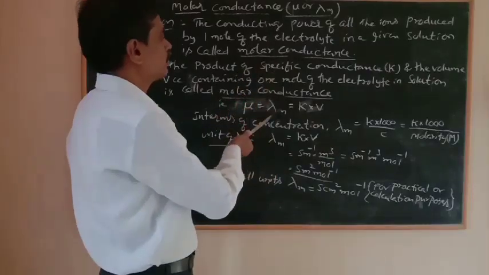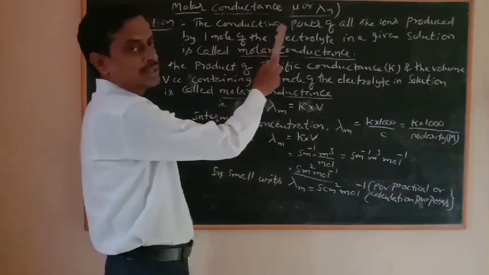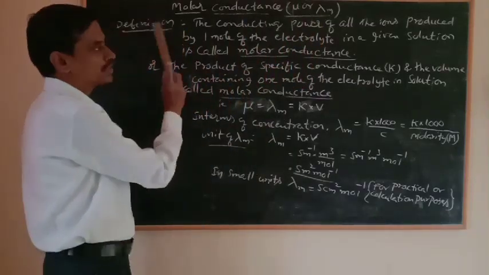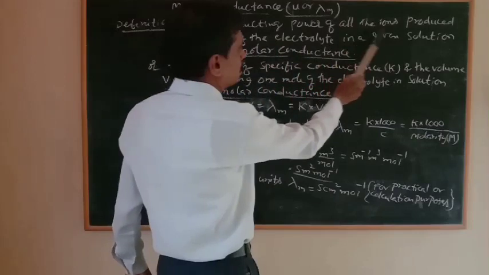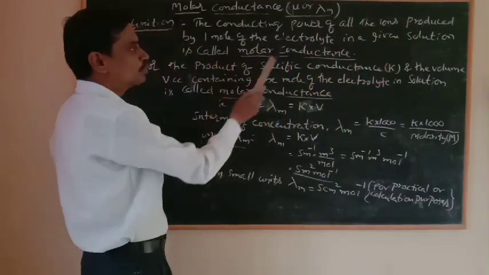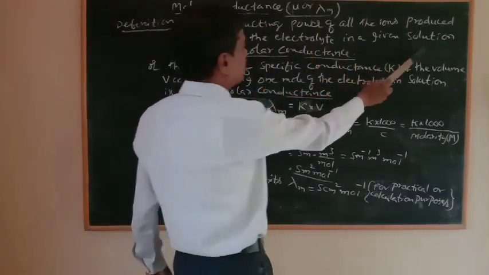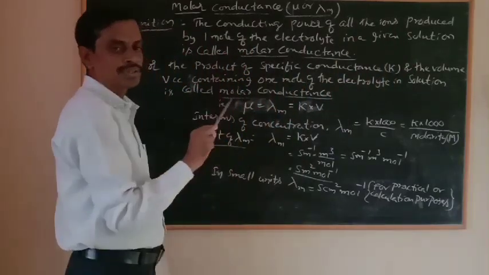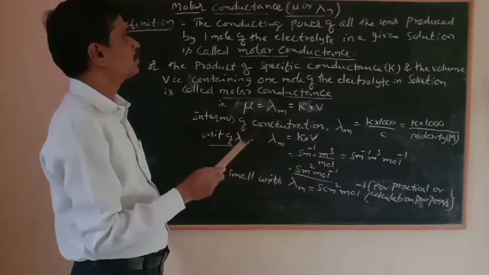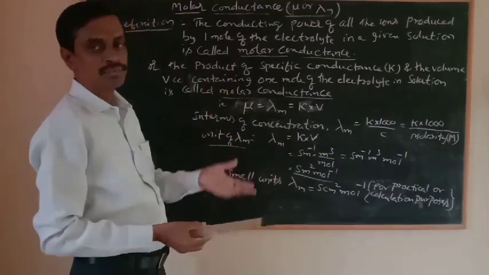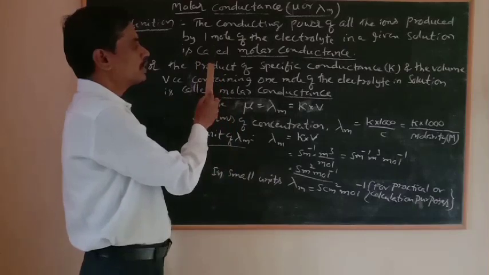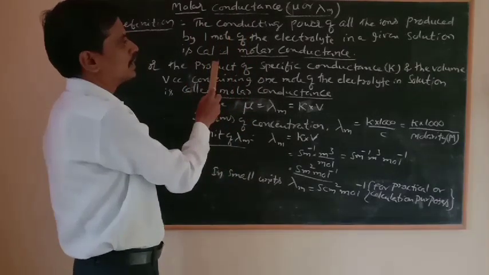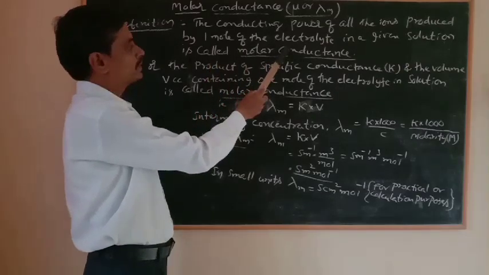Another new term we have to discuss now is molar conductance. It is designated by mu or lambda m. The definition is: the conducting power of all the ions produced by 1 mole of the electrolyte in a given solution is called molar conductance. In the previous term, we discussed equivalent conductance, where we took 1 gram equivalent of the electrolyte. Here, in the case of molar conductance, it is 1 mole of the electrolyte.